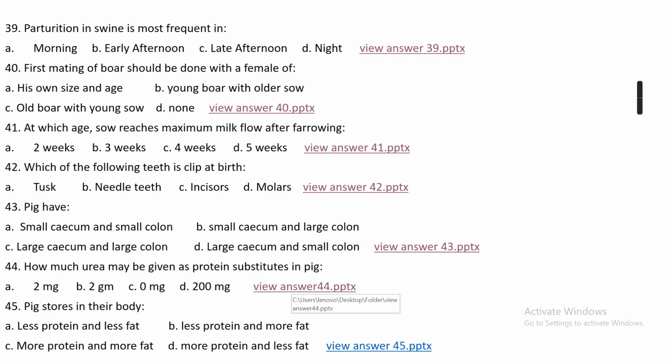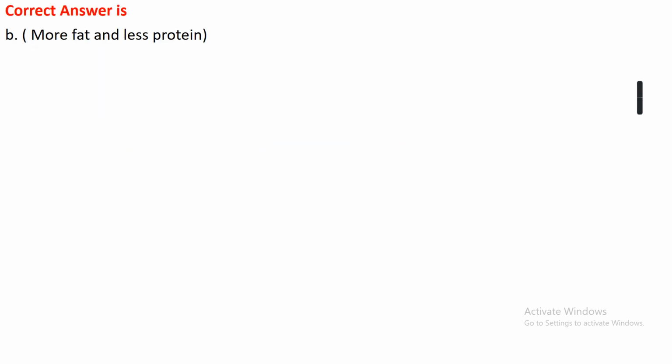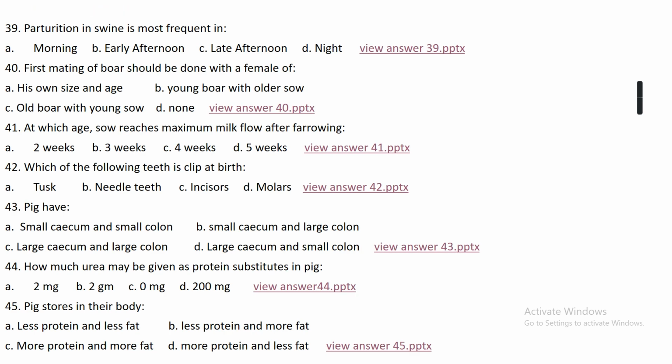Okay. Pig store in their body, option A, less protein and less fat. Option B, less protein and more fat. Option C, more protein and more fat. Option D, more protein and less fat. The right answer is option B, that is less protein and more fat. Okay.